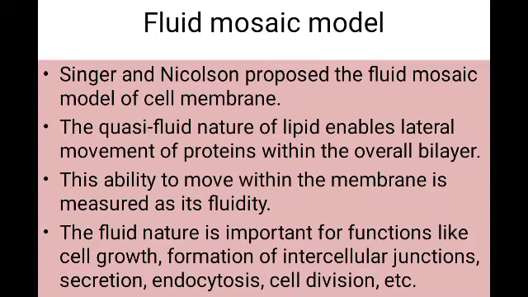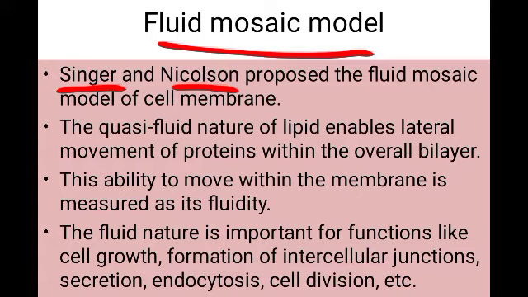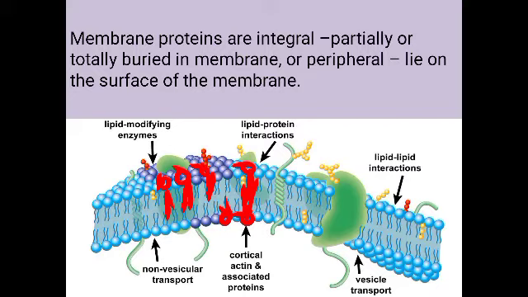Okay. An improvised model of the structure of cell membrane was proposed by Singer and Nicolson. So, who proposed the accepted, improved model of a cell membrane? It was given by Singer and Nicolson in the year 1972. Okay, it is the widely accepted model and it is named the fluid mosaic model. Okay, so what we are seeing in this picture is what? The fluid mosaic model.